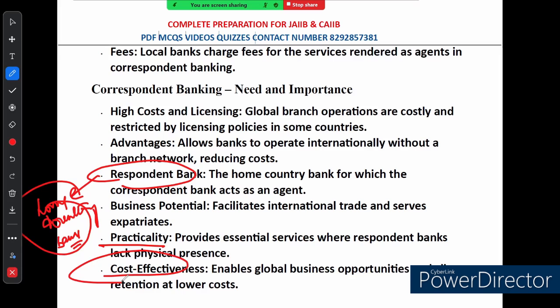So it is a simple breakdown of why correspondent banking is needed, why it is important, and how fees work in this system. Correspondent banking allows banks to offer international services without the need for a massive, expensive branch network.